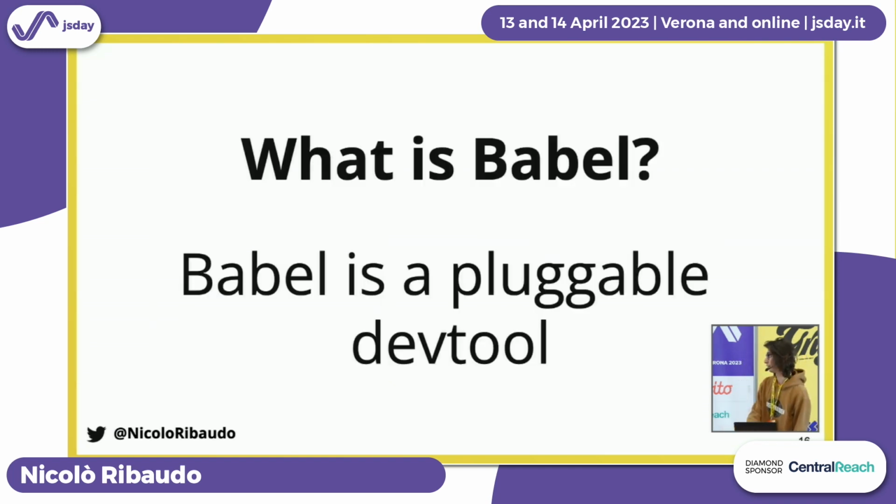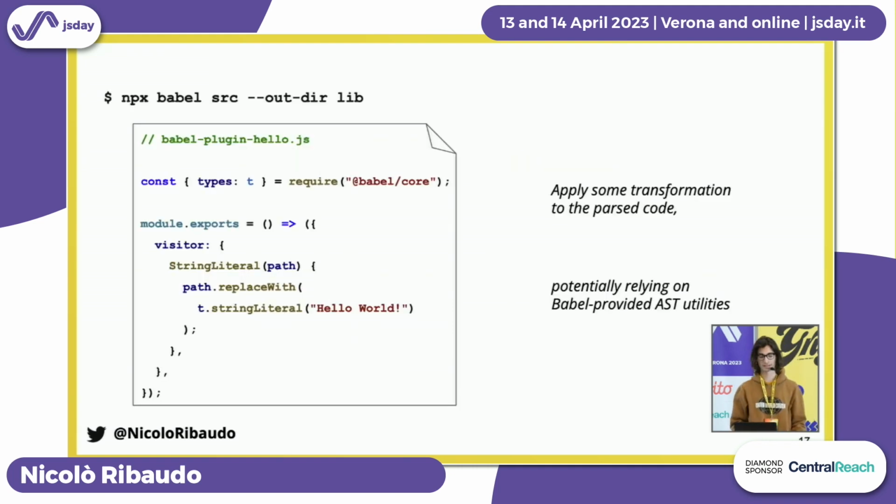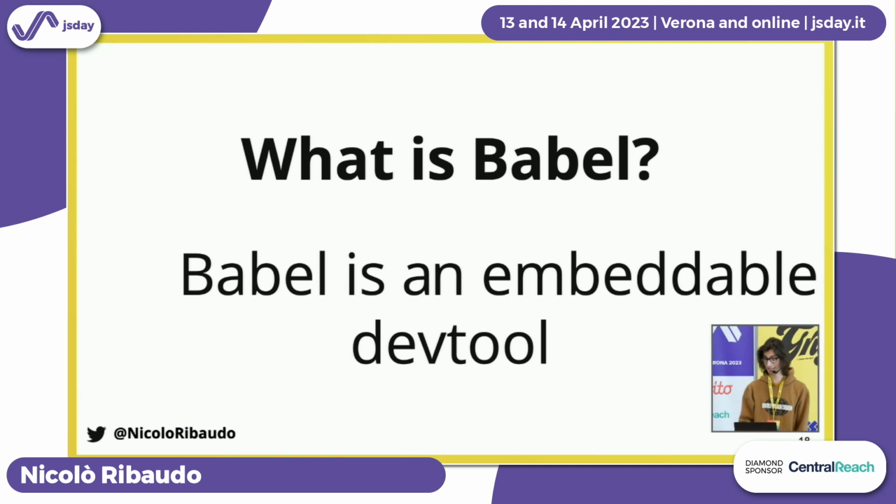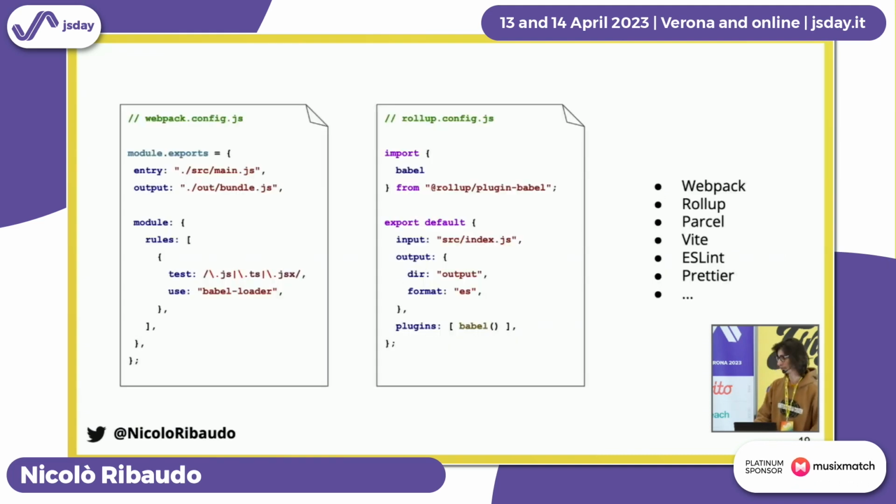And Babel is a pluggable tool. So in your config, you can define some plugins, and Babel, while compiling your code, will dynamically load these plugins to apply some transformations that are needed for transforming your syntax. And Babel is an embeddable dev tool. It can be integrated in many other build tools, such as Webpack or Rollup, and even linters or formatters. And almost every single bundler supports Babel at this point.